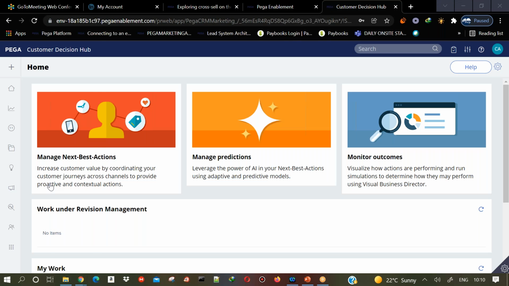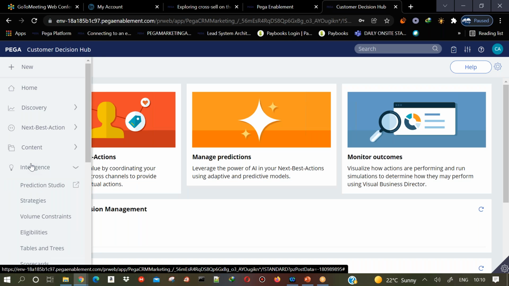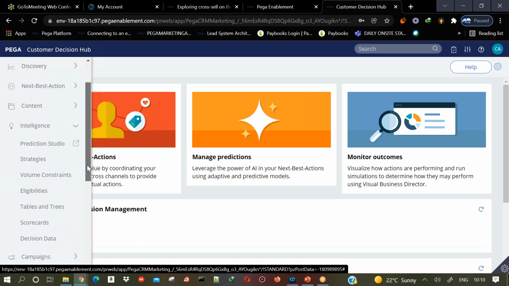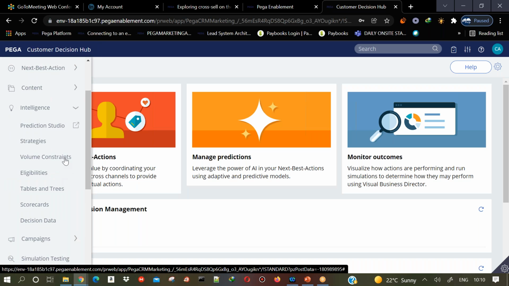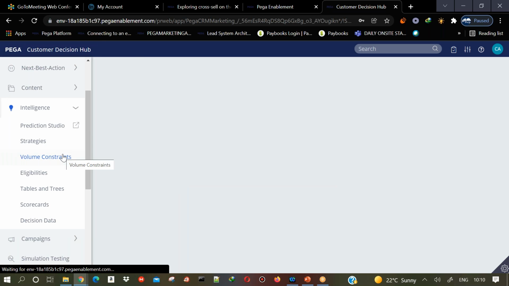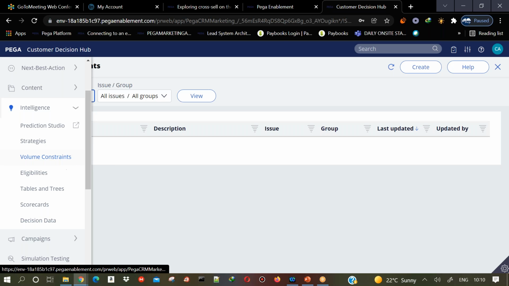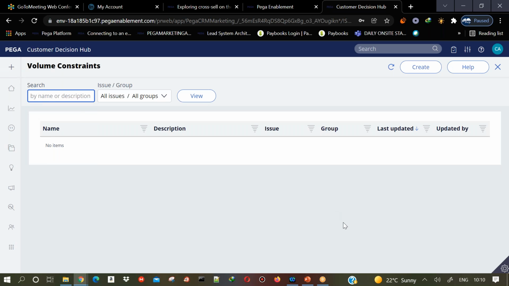Hello all. So today we will be learning about the volume constraints. Did we go through the volume constraints or not yet? Not yet. Okay. So let us understand about volume constraints.